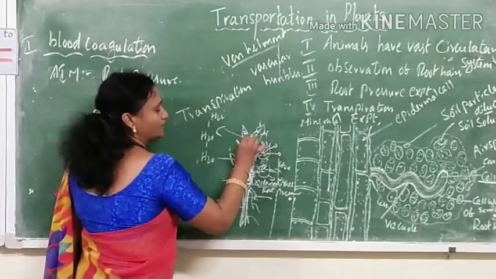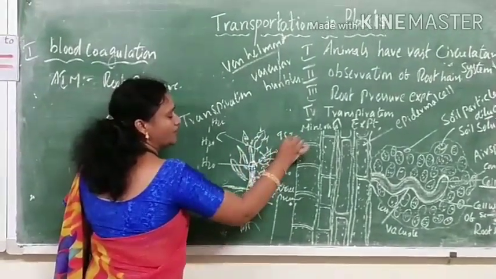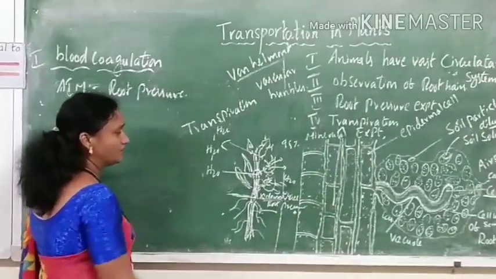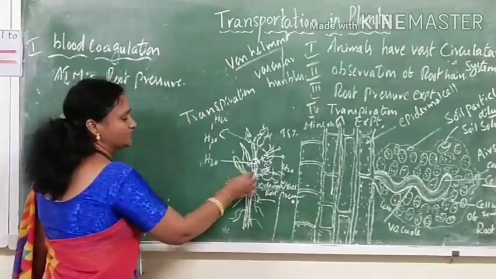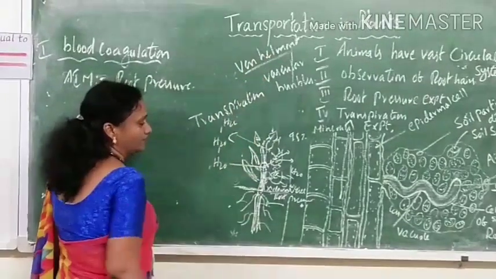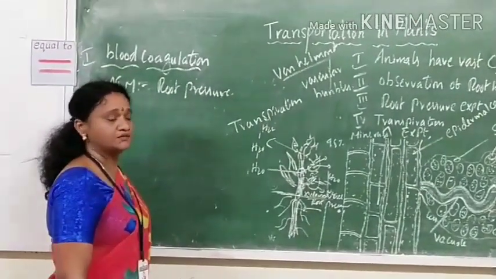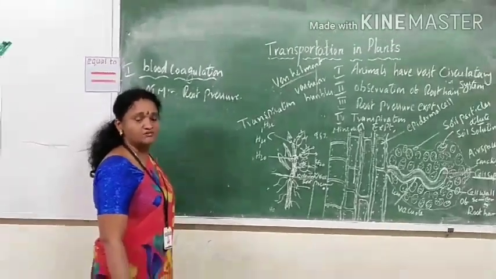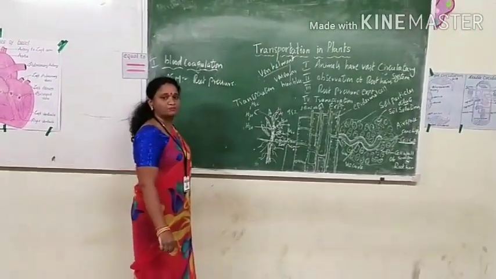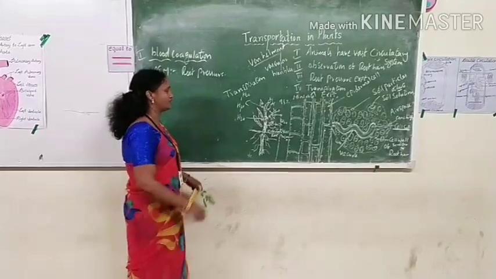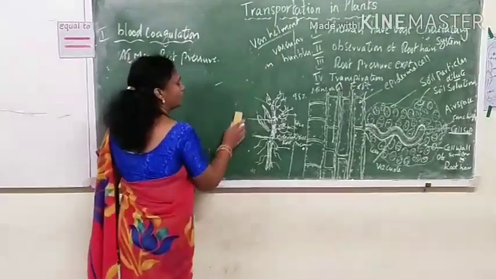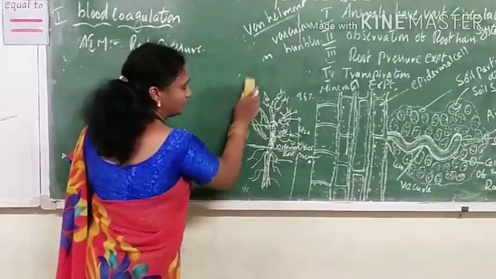So in this way, 98% of the water will be evaporated into the atmosphere. Only 2% will be transferred from lower to upper part. So from this it is clear that in tall plants, the transpiration process plays a major role to supply water and mineral salts. So this is how the water will be conducted in the plants.